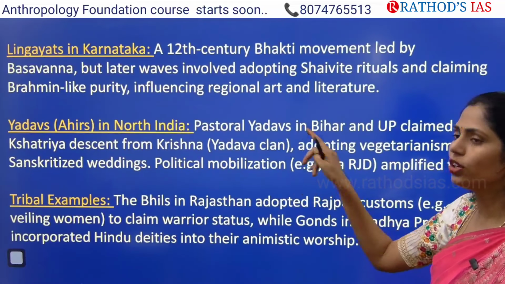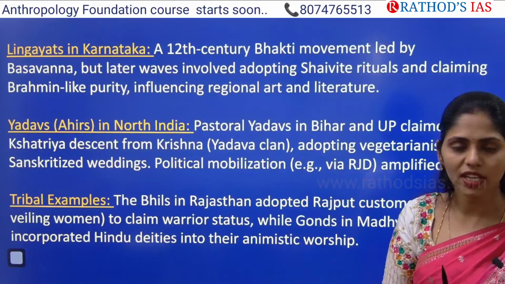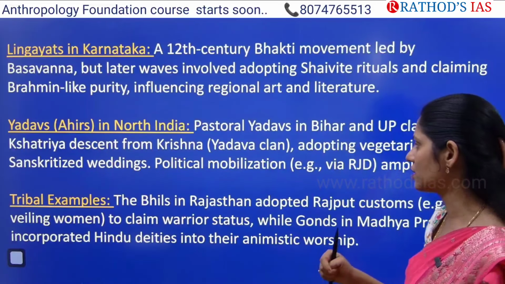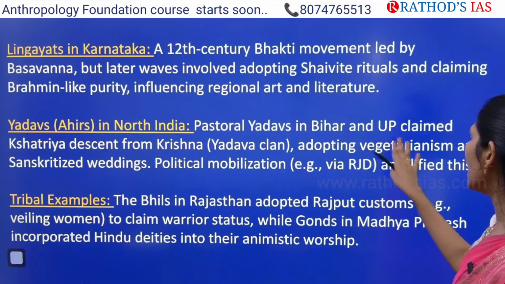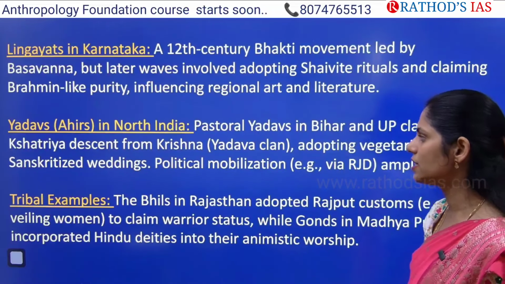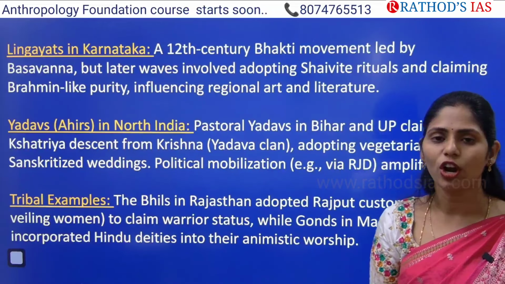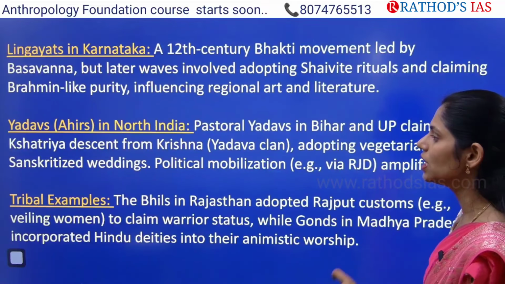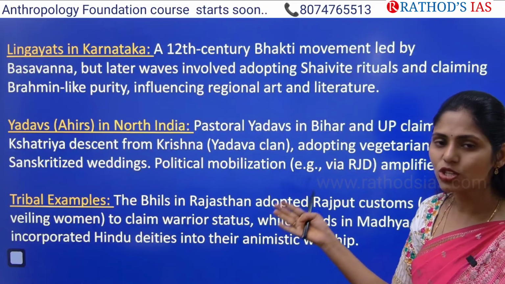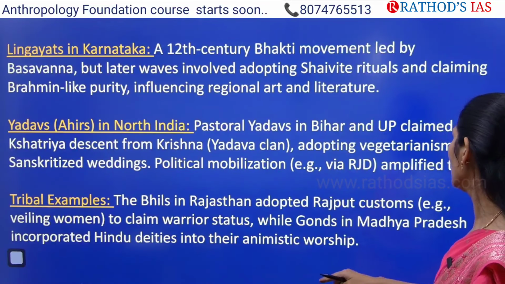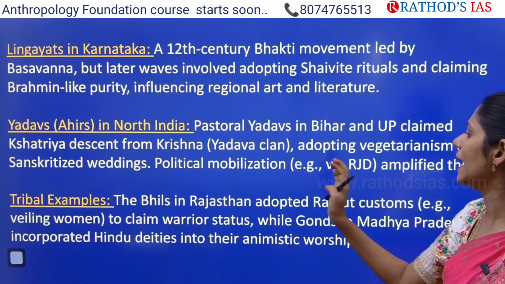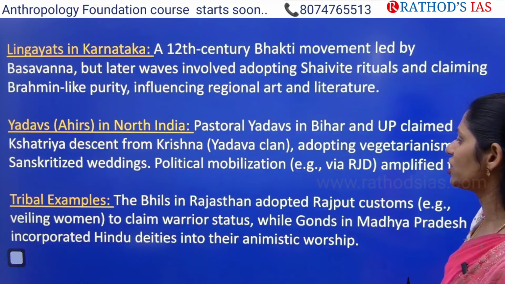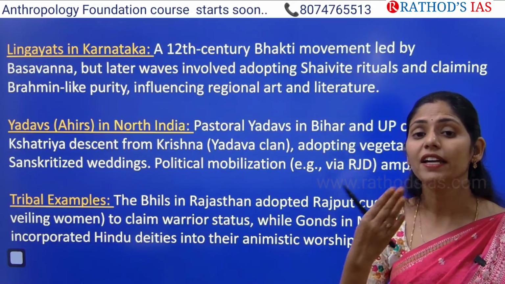And this one is Yadavs in North India. So Yadavs are normally pastoralists. That means they depend on grazing of animals, animal products, dairy products, etc. So Yadavs in Bihar and UP claim Kshatriya descent from Krishna because Lord Krishna belongs to which clan? Yadava clan. So we are descendants of Krishna, so we belong to Kshatriya. And they adopted vegetarianism and as well as they sensitized their weddings, and even political mobilization amplified their higher caste status.